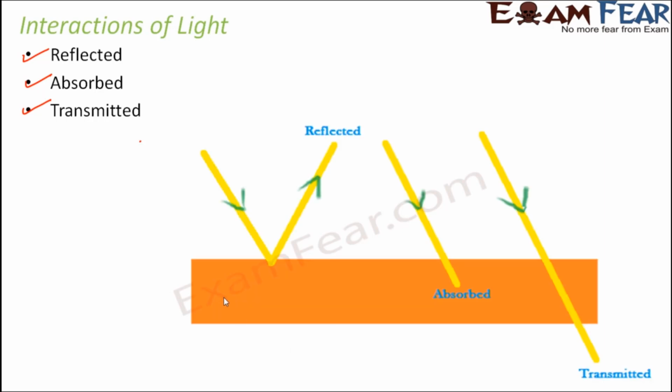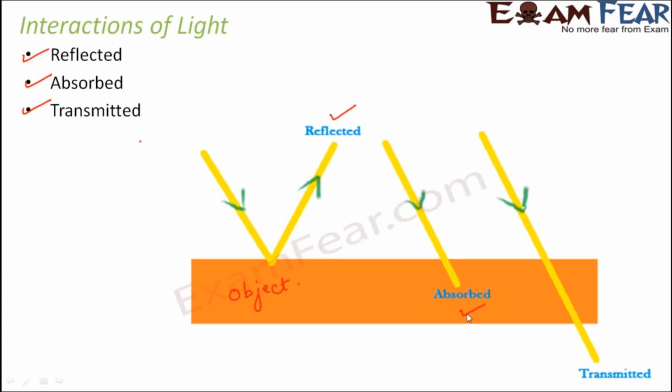Let us say this thing which you see here is an object. Whenever light falls on it, this is an incident light. Either the light will get reflected, that is, it will bounce back like this, or the light will get absorbed by the object, or the light will get transmitted, that is, it will pass through the object. In which type of object does all the light get transmitted through it? That happens in transparent objects, because transparent objects allow light to pass through them. In which type of object does light not get transmitted at all? That is an opaque object. In an opaque object, light will either get reflected or absorbed.